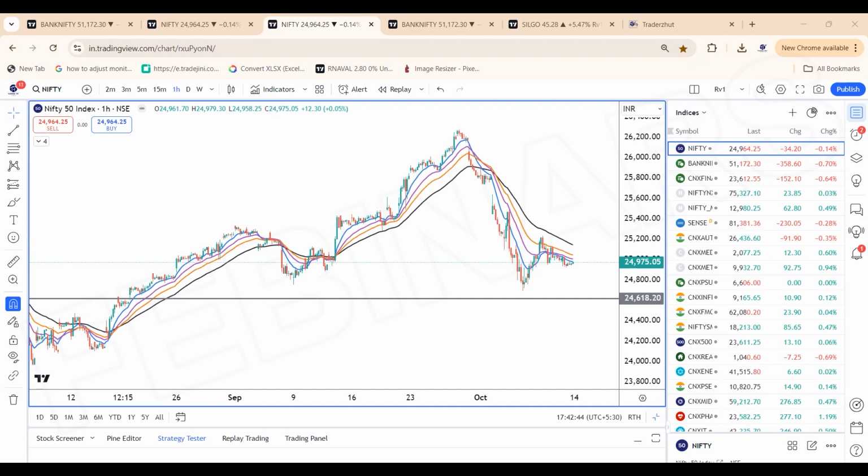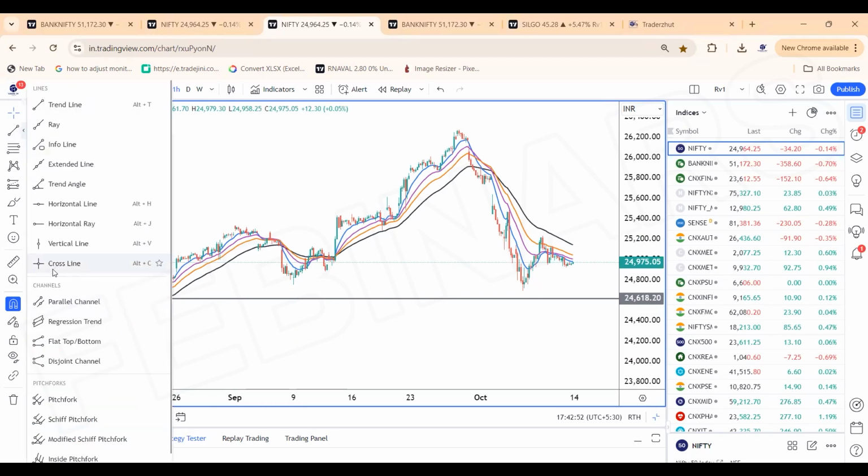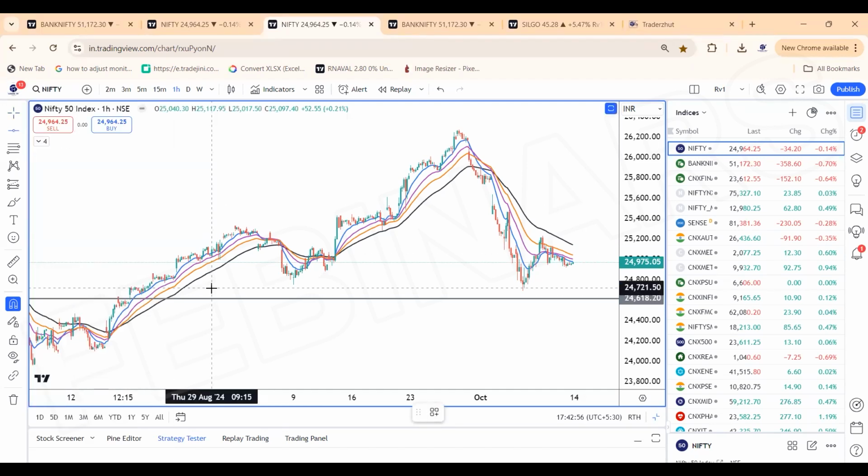So let's kickstart the analysis with the Nifty analysis. Nifty has taken a support, the price action zone, very simple price action zone. The support has been taken in the Nifty, which is around 24,700 to 800 zones, and we have seen a bounce.